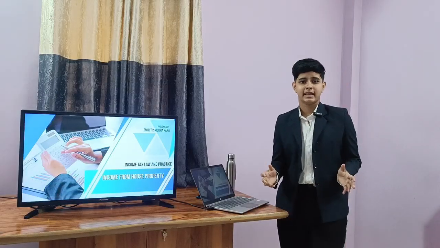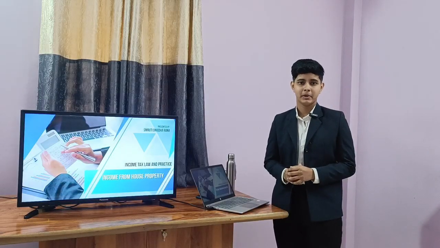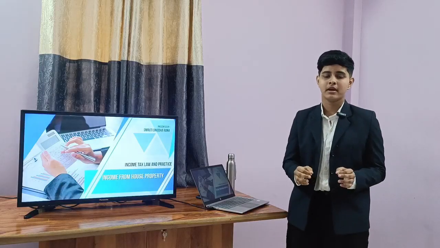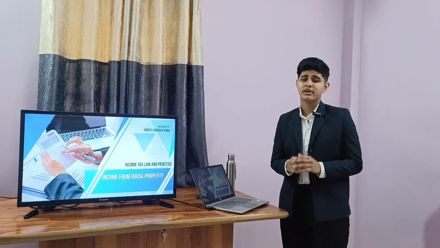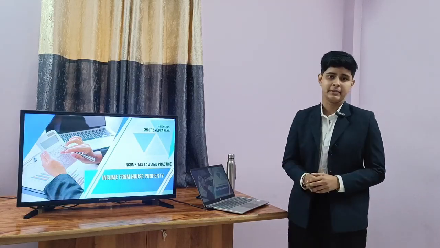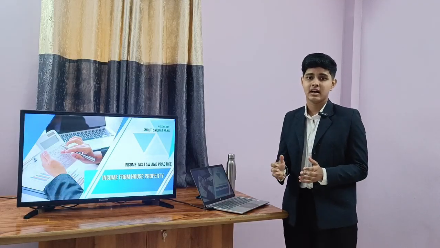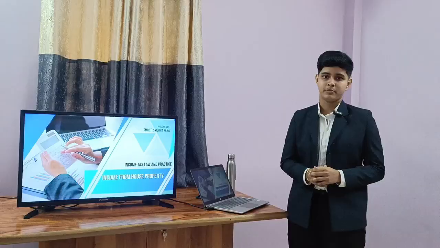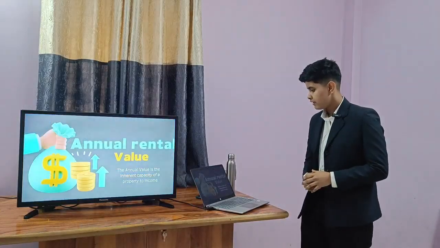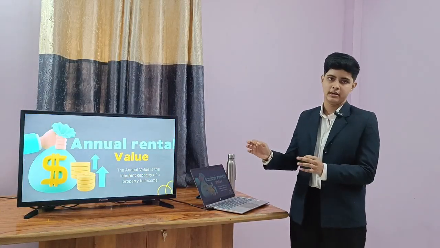So, people say home is where the heart is, but under the Income Tax Act, home is also where the income is. So let's decode income from house property. In this session, we will discuss how an assessee pays tax under the head of income from house property. So let's start. First, we will discuss annual rental value.